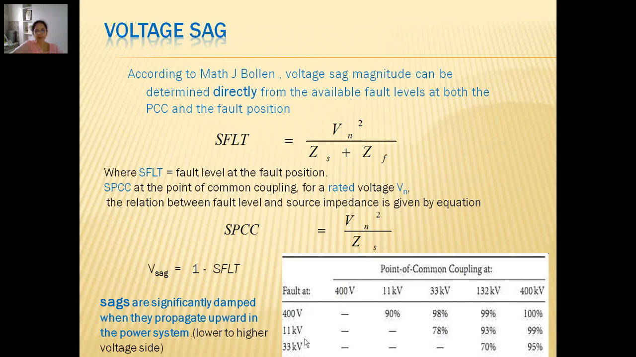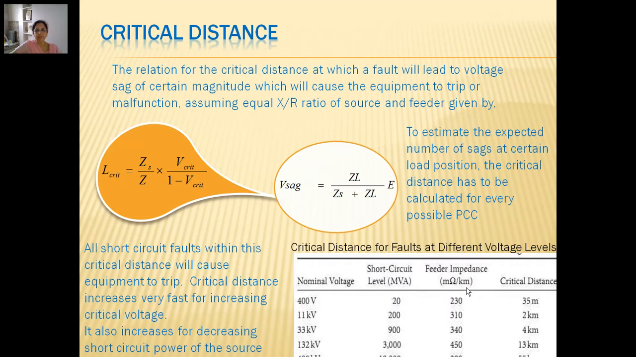So a fault may take place at any level. When we are going upward from the lower voltage to the higher voltage side, its impact is seen as an improvement in the available voltage. When we talk of critical distance, this is a particular terminology which is used. This is the relation for critical distance at which a fault will lead to voltage sag of certain magnitude, which will cause the equipment to trip or malfunction.